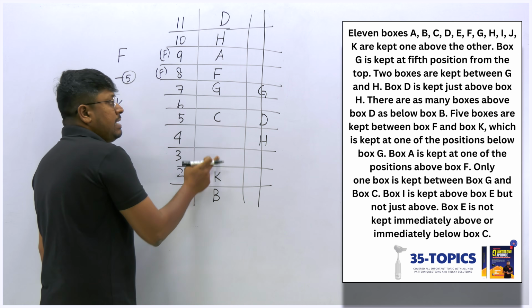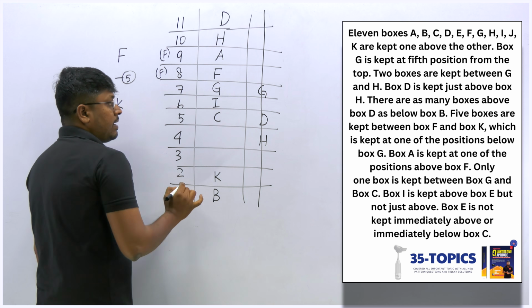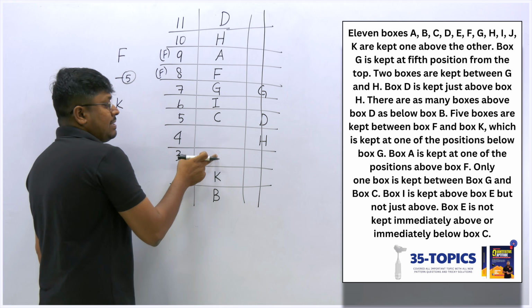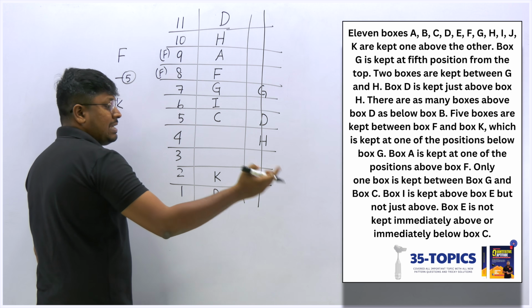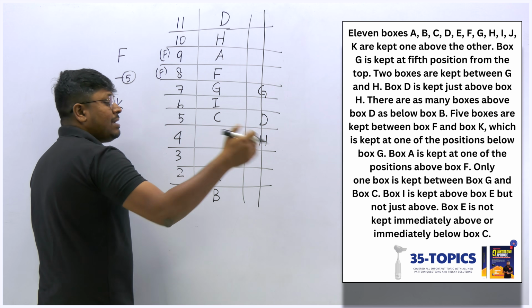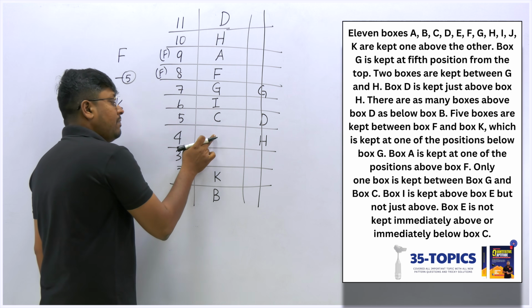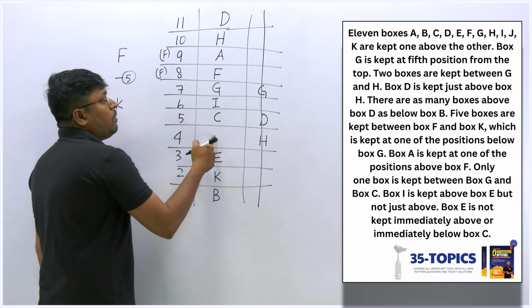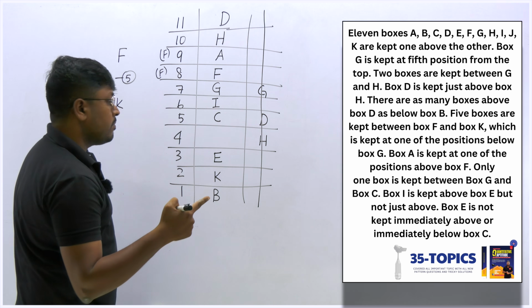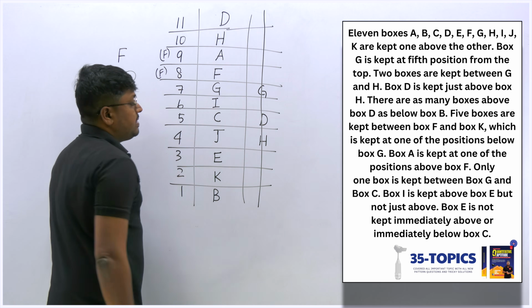So if I fix E here, this can be I. So the only chance for I is at the 6th position, right? But E can be placed either here or here. But the last point they are mentioning is that box E is not kept immediately above or below C. So box E is not immediately above or below. Then if this is not the place for E, this will be the only place for E. And still one more letter is remaining. A, B, C, D, E, J is remaining. So J should be placed here.